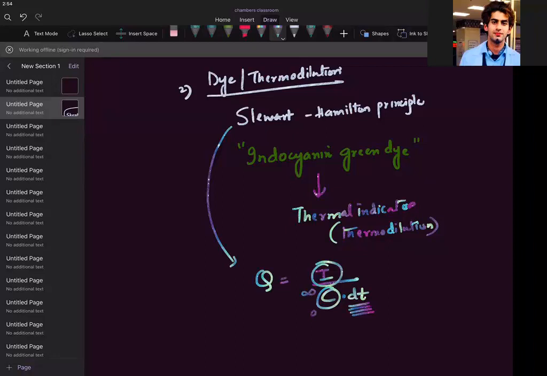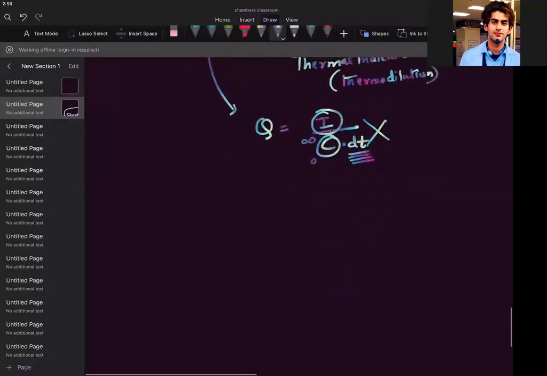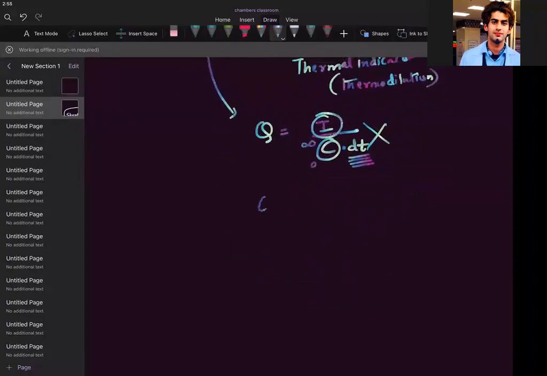If you want this equation to become simple, I will write it like this. Q is flow, Q is cardiac output, so I will write ml per minute. This is a simplified form, so you should remember this one.